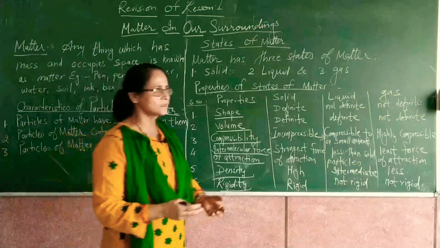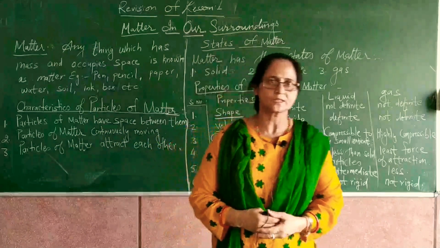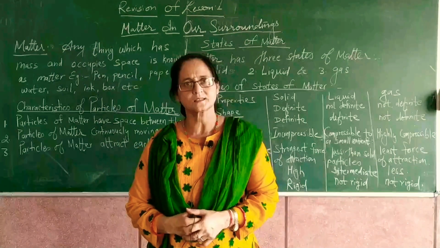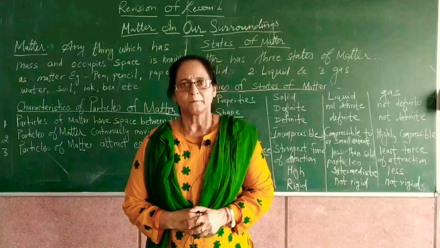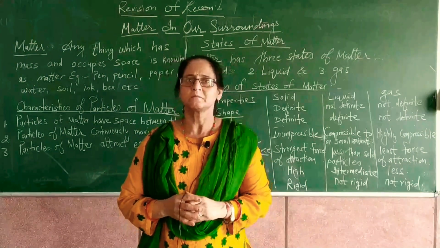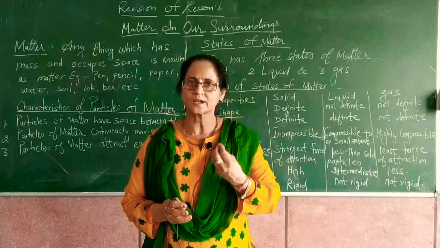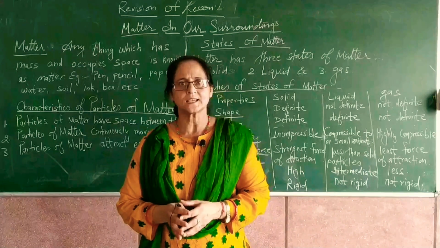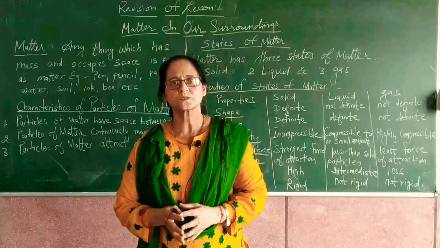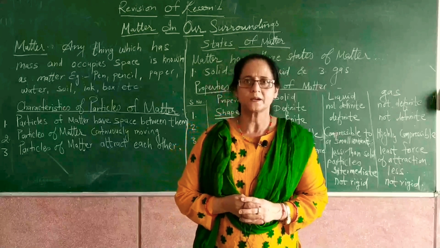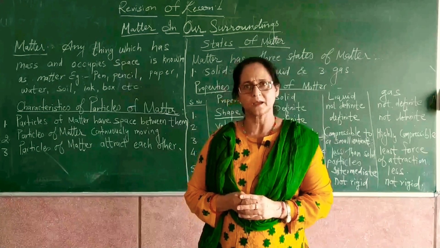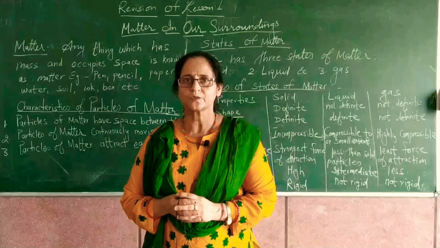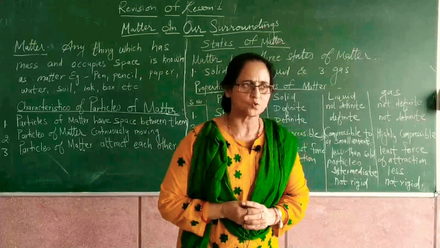And along with it, the air we breathe, the hills we see, the water we drink, all these are also called matter. Matter is actually made up of very tiny particles which are known as atoms. These tiny particles are so small that we are unable to see them with a simple microscope. But if we want to see them, then we have to use an electronic microscope.